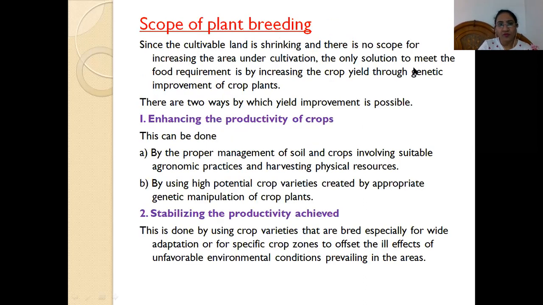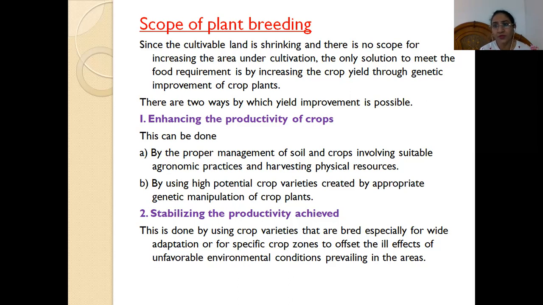Now, what is the scope of plant breeding? What is the scope of plant breeding in the future? Looking into the present scenario, there is considerable shrinking of the cultivable land. Nowadays, we are going for heavy construction, so the cultivable land is day by day reducing. So there is no scope for increasing the area under cultivation. So the only solution to meet the food requirement is by increasing the crop yield through genetic improvement of the crop plants.